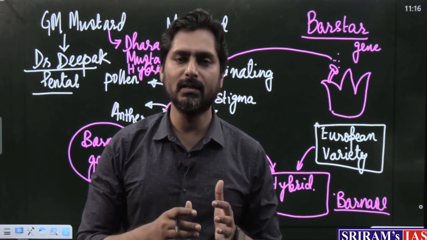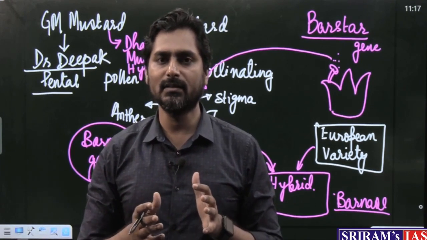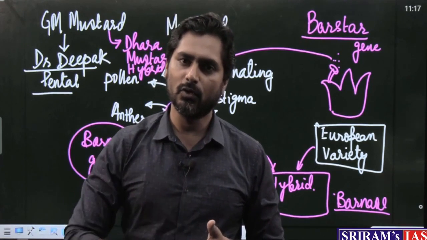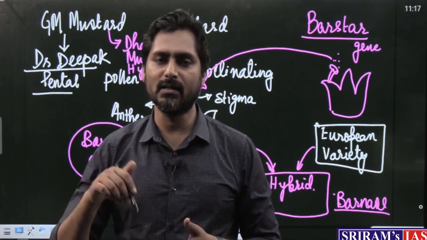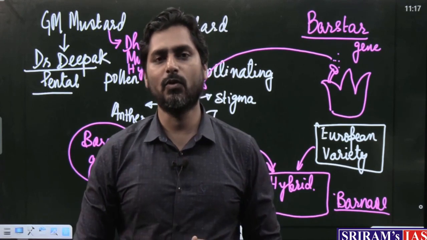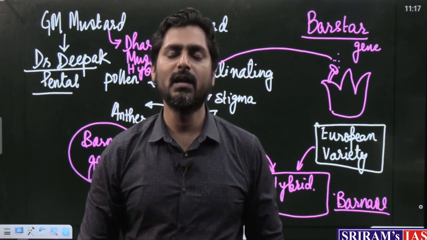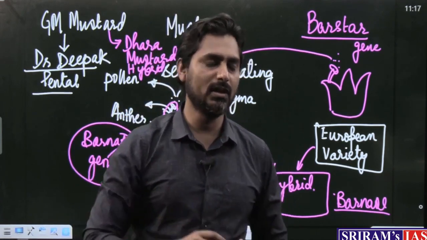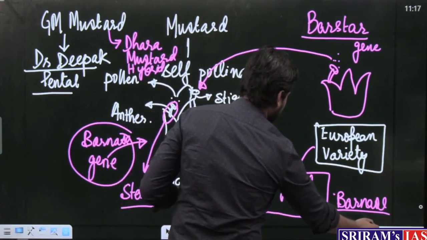So, the idea here is that we add the Barnase gene to make it cross pollinating, then we add the Barstar gene to again make it self pollinating after it has become hybrid, and we are adding one more gene that is called the Bar gene.